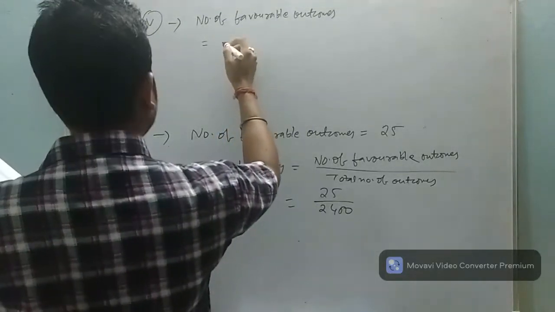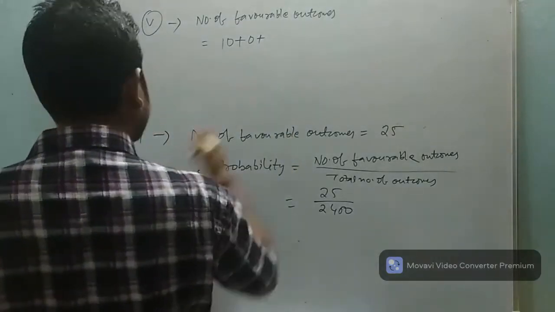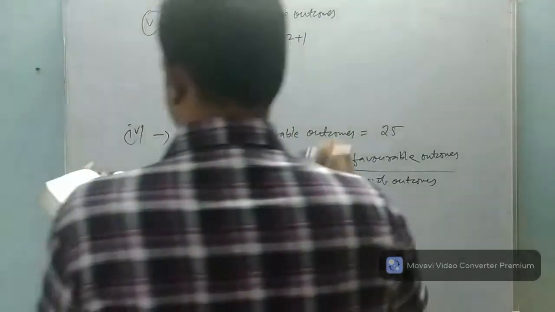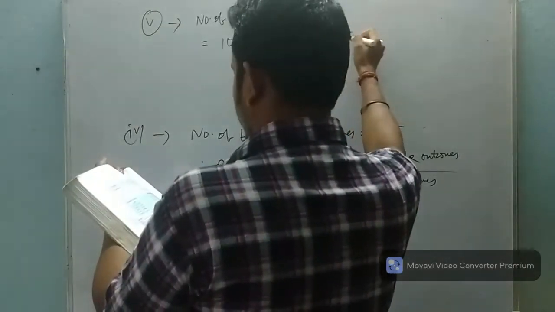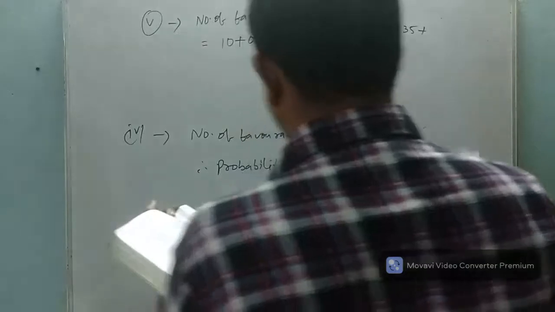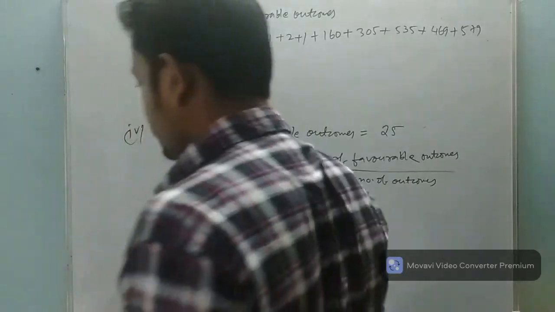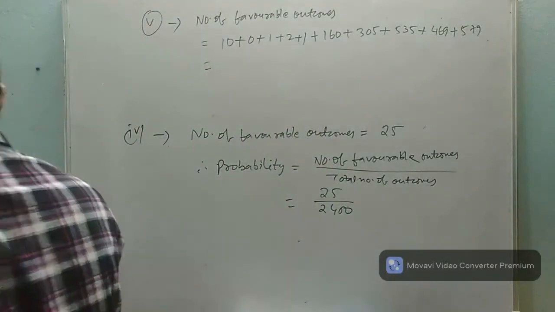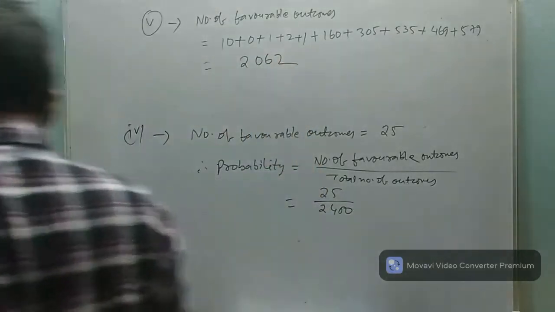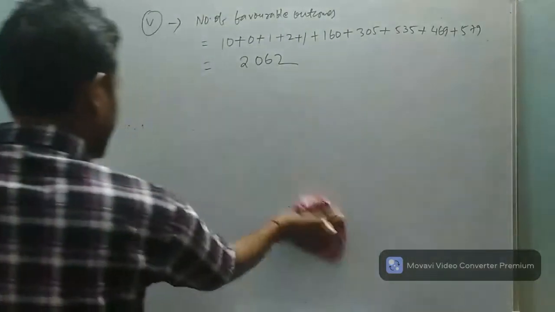So you add each value: 10 plus 0 plus 1 plus 2 plus 1 plus 160 plus 305 plus 535 plus 469 plus 579. If you add these values, you will get 2062.